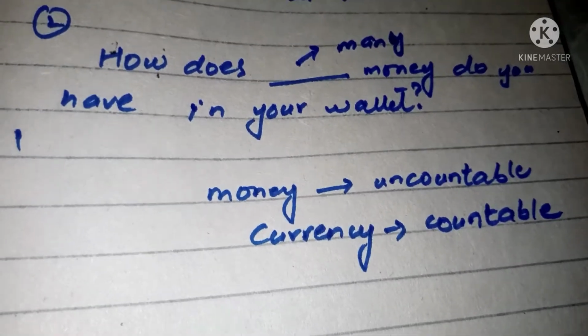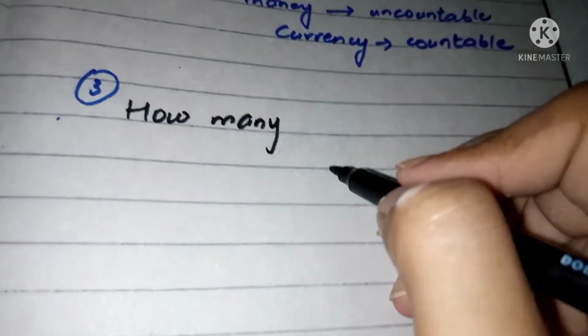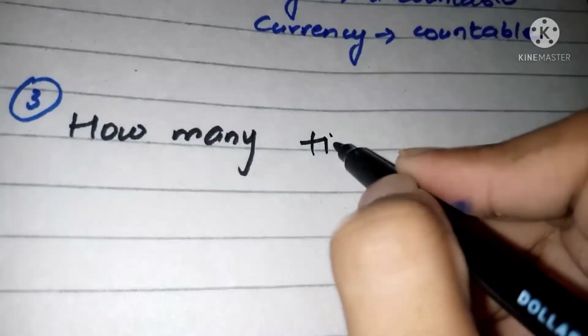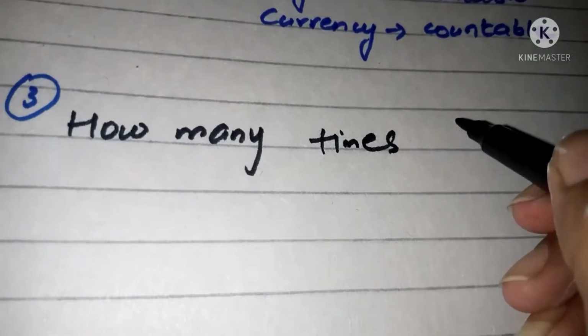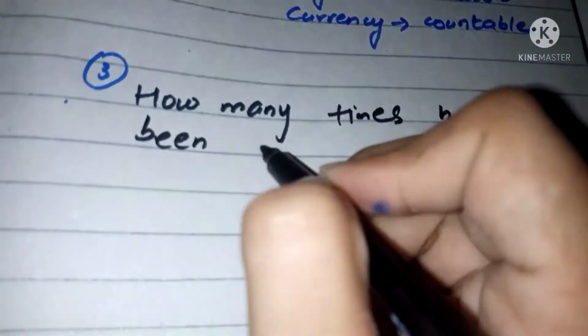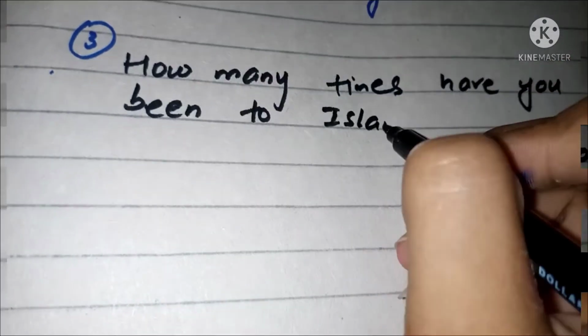So, how dash times have you been to Islamabad? Here, it refers to how many times. It means how often you have visited Islamabad. So, we will use how many times have you been to Islamabad.